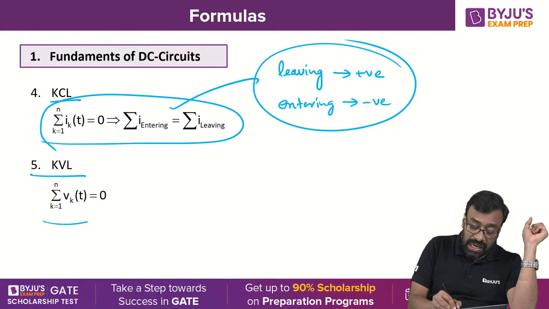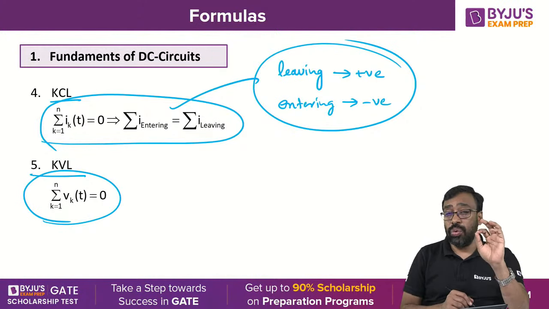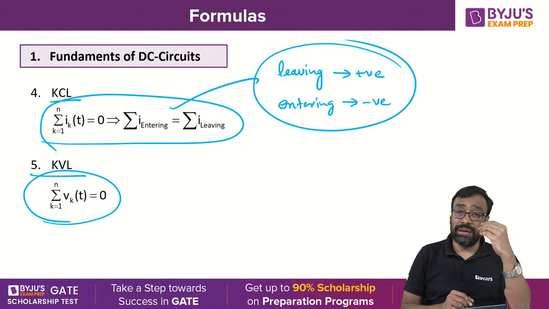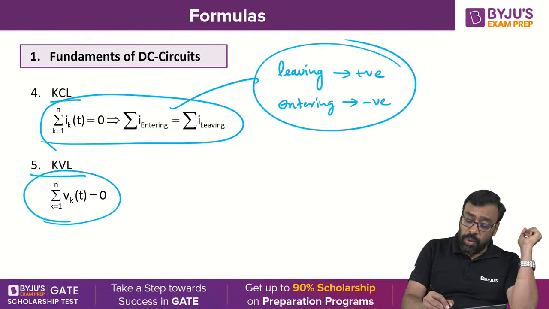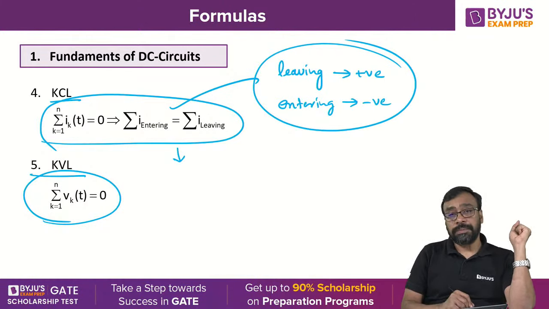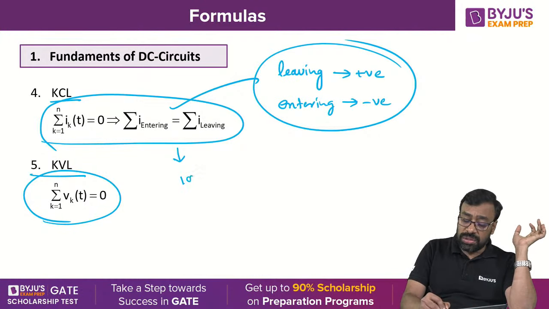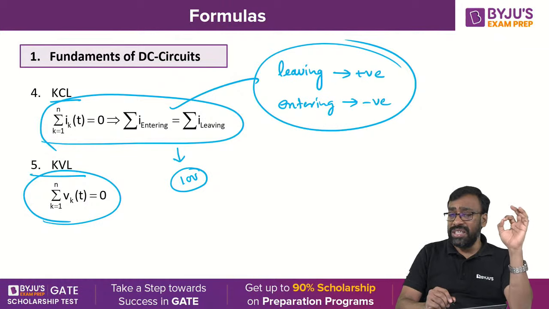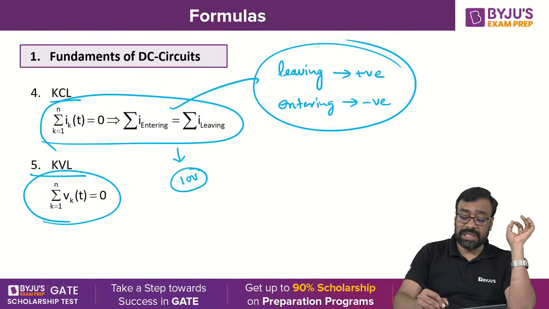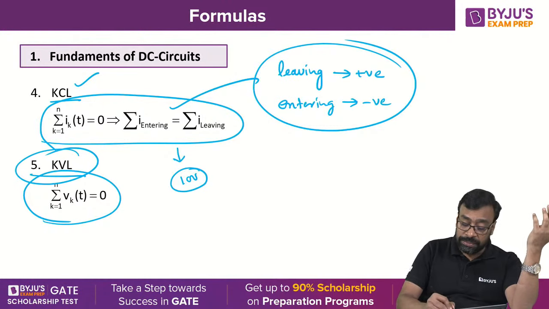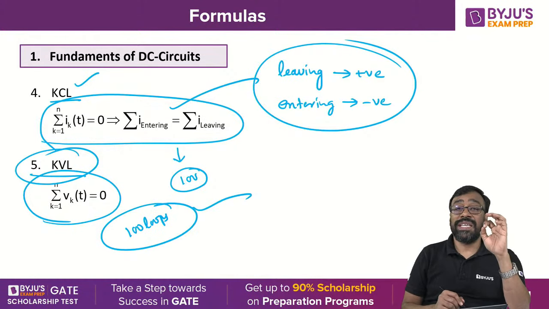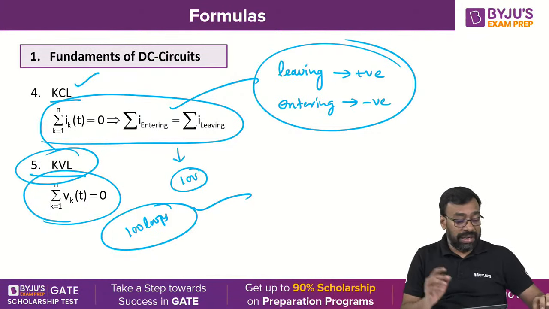Now coming to the KVL: the algebraic sum of the voltages in a particular loop, in any closed path, is 0. And the most important point to be observed here is that if you have 100 nodes in a given circuit, at each and every node, at all 100 nodes, the KCL must be satisfied. Otherwise the circuit is said to be invalid. If there are 100 loops, in every loop Kirchhoff's voltage law must be satisfied. You got the point? Otherwise, the circuit is invalid.